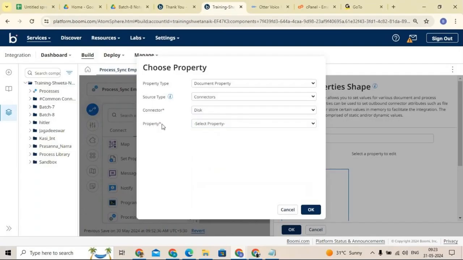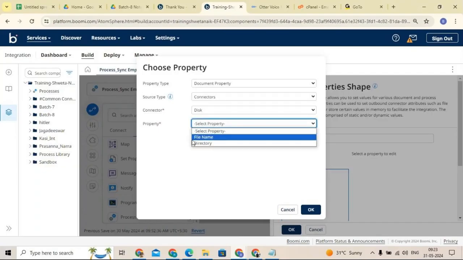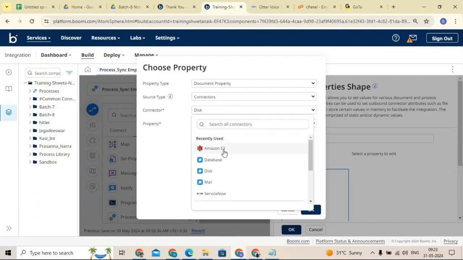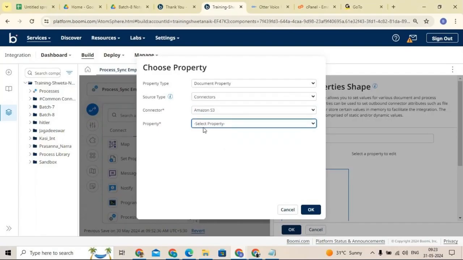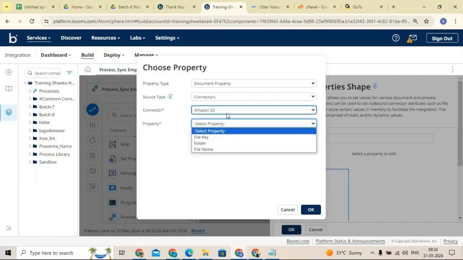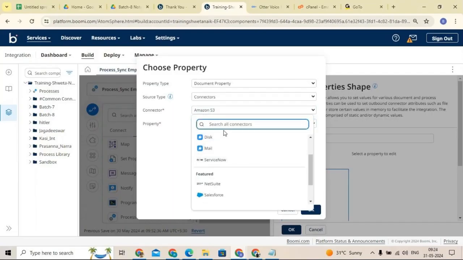Now here you can see property. Which property you want to set? For disk we have a file name and directory. Let me open Amazon S3 bucket. Here you can see file key, folder, file name. Like this we can assign those values, we can set those values. Let me take the SFTP connector.